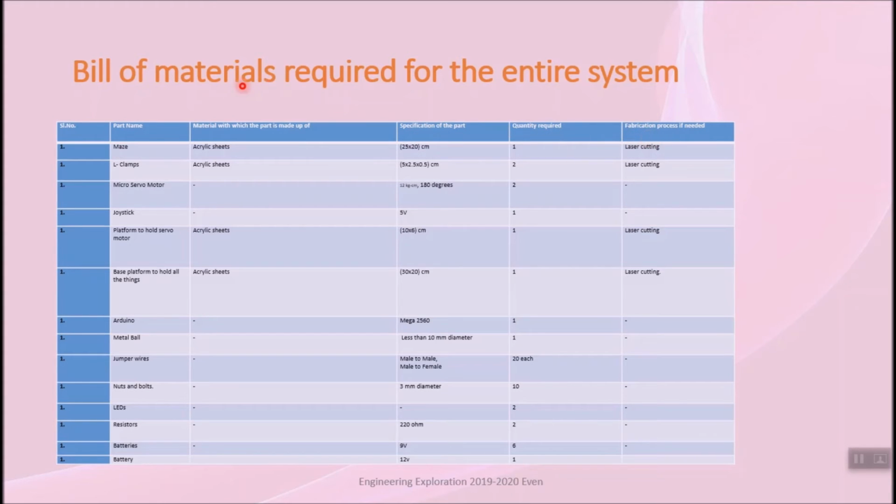The required parts for our project are: 1 maze, 2 L clamps, 2 micro servo motors, 1 joystick, 1 platform to hold the servo motor, 1 base platform to hold all these things, 1 Arduino, 1 metal ball, 40 jumper wires, 10 nuts and bolts, 2 LEDs, 2 resistors, 6 9-volt batteries and 1 12-volt battery.